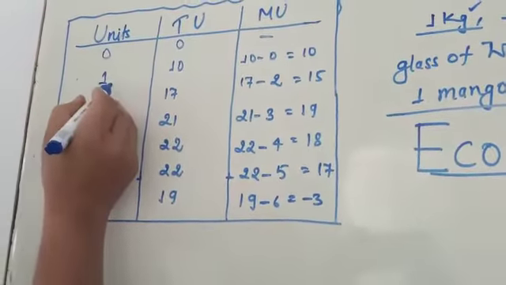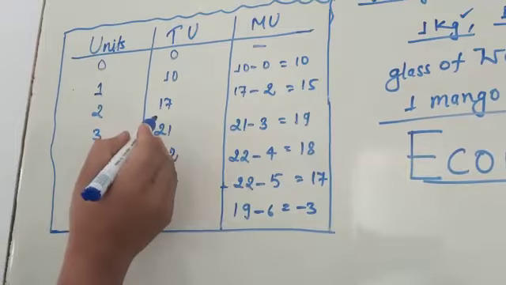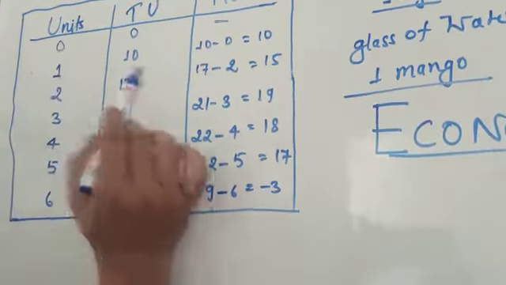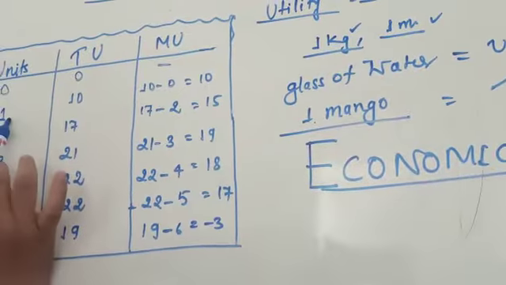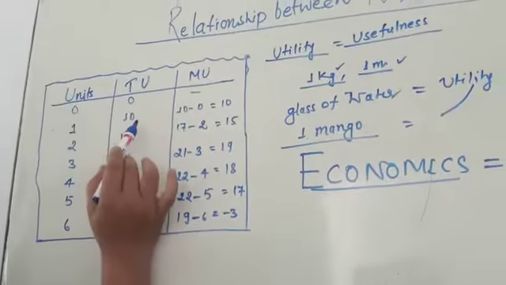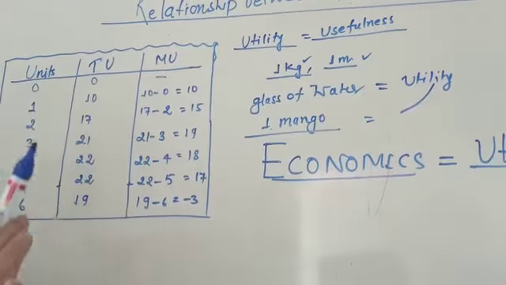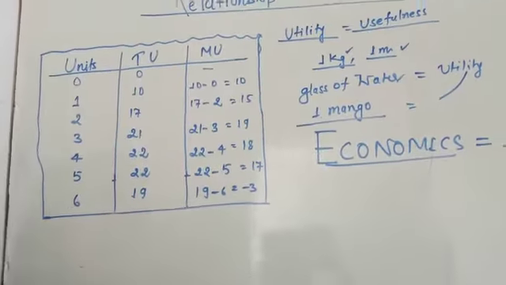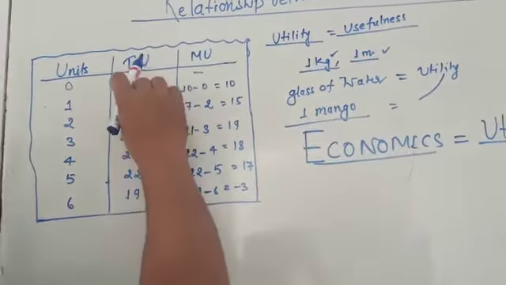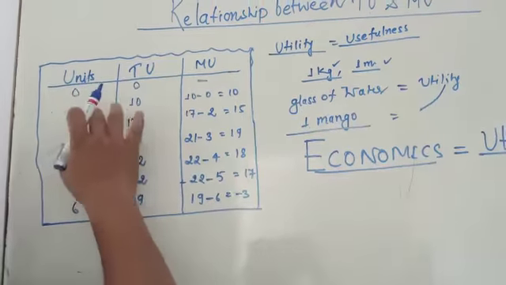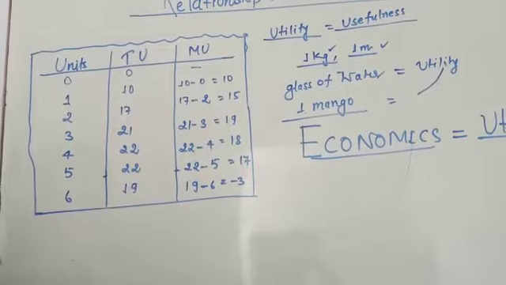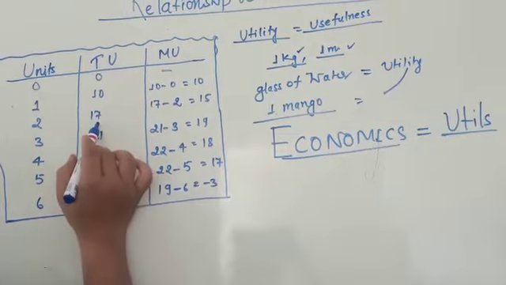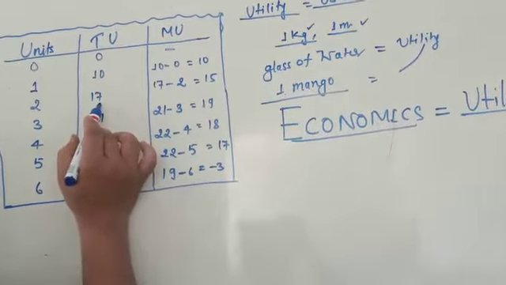Take 1 unit of any commodity, for example bread or mango. Suppose the utility of 1 mango is equal to 10 utils. It is not a standard unit, it is not a worldwide unit. That is called total utility. When the consumer consumes 2 mangoes, the total utility is 17.